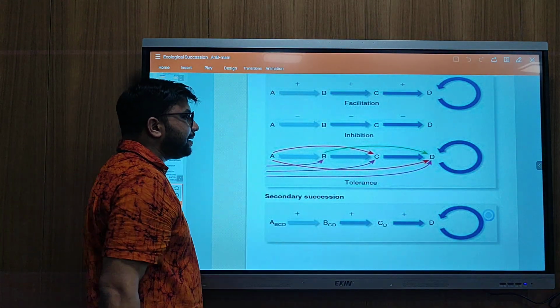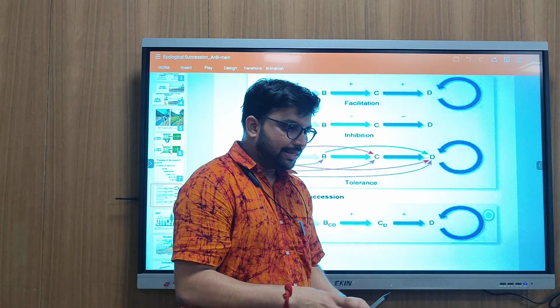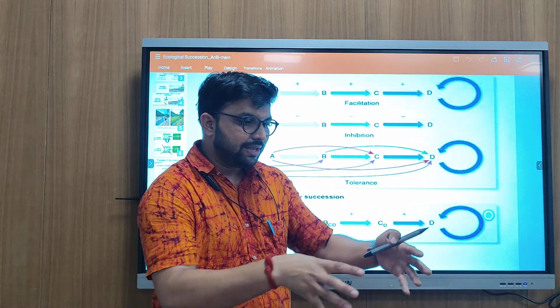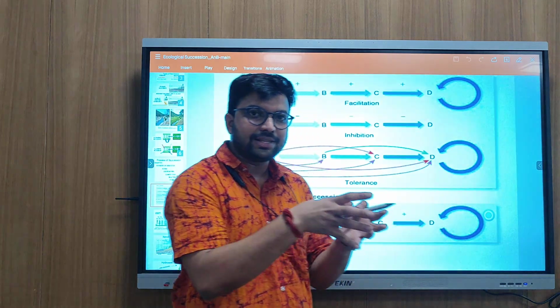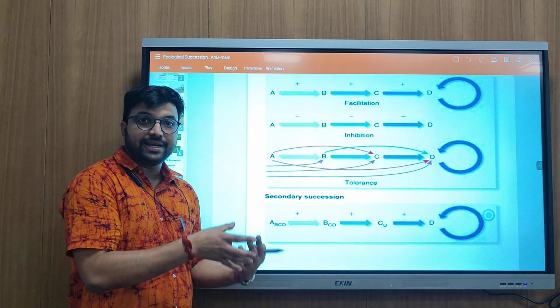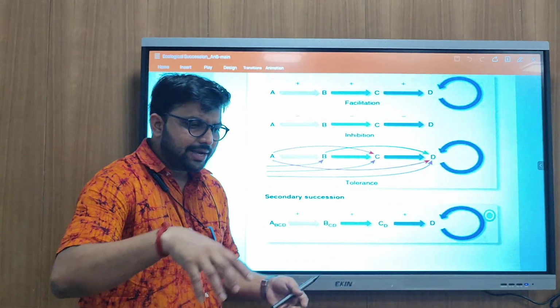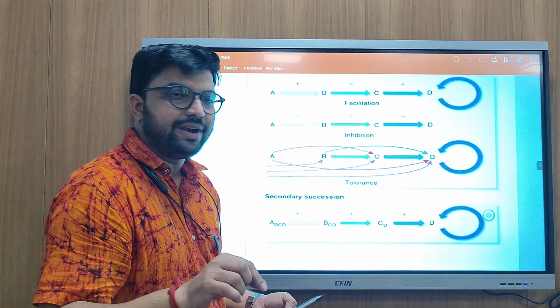And what is the tolerance model? We can see in our surroundings that in a particular area there are a few clusters of plants. Suppose some cluster of Parthenium, some cluster of Euphorbia, some cluster of Bhattacharya. So all are present in clustering form in a small quantity of area.